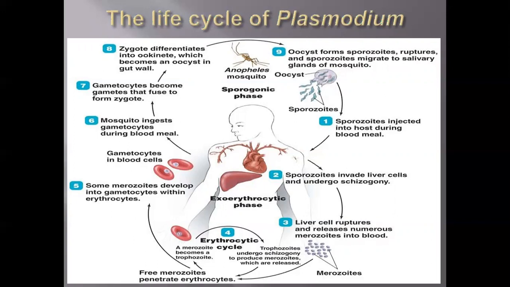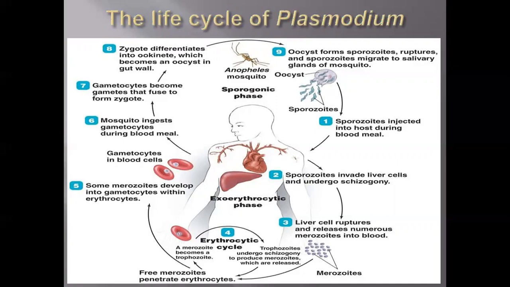Merozoites develop into gametocytes within erythrocytes. Once gametocytes are formed, they circulate in the blood cells. The mosquito ingests gametocytes during a blood meal. Once again, the mosquito bites the person, and from that person the gametocytes become gametes that fuse to form a zygote.